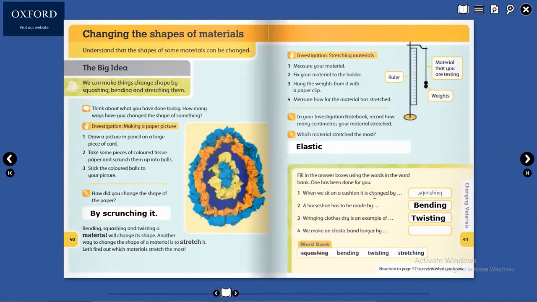Okay, last one on this page: we make an elastic band longer by stretching. So this is now easy for you, I think.